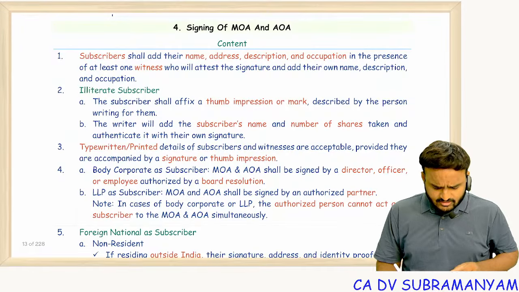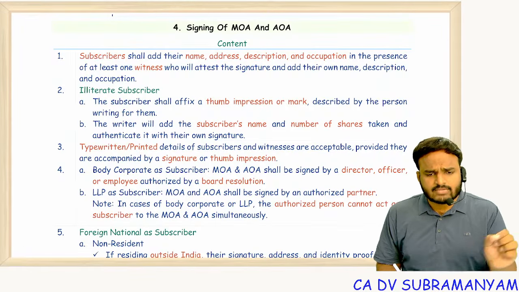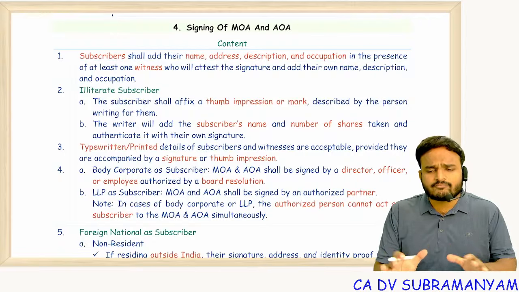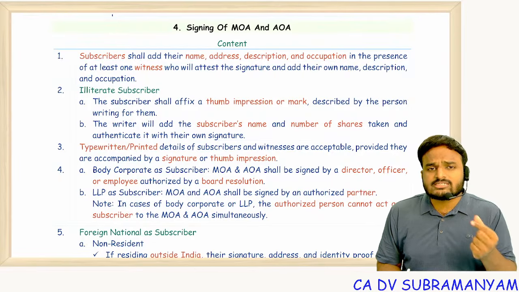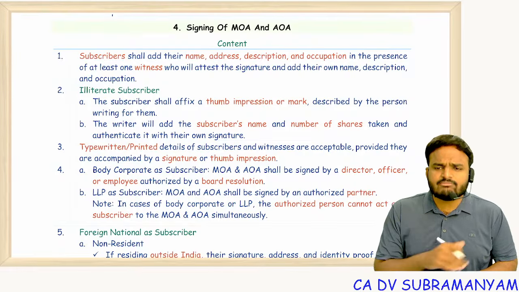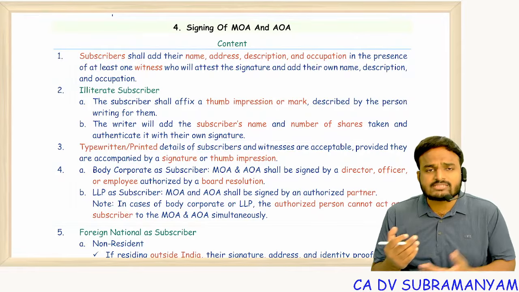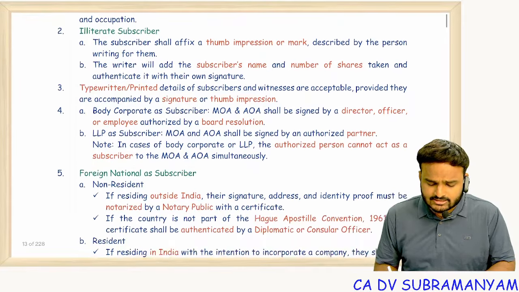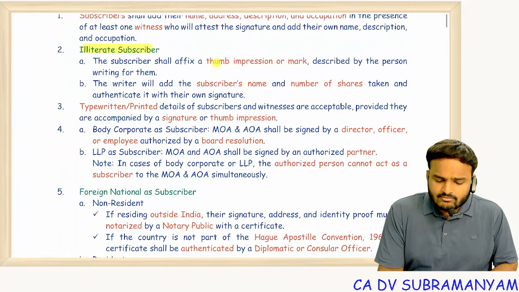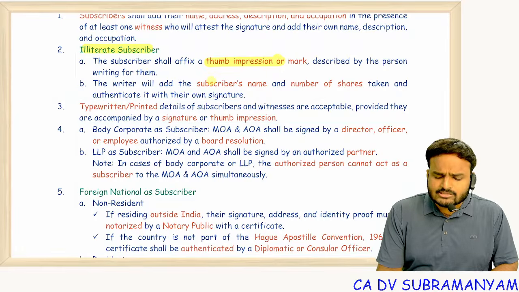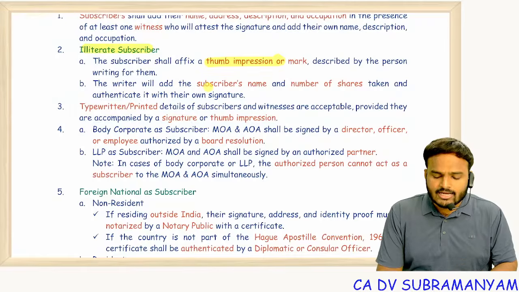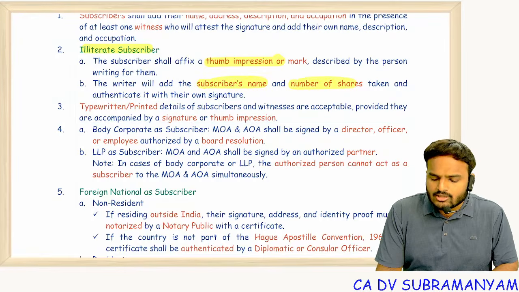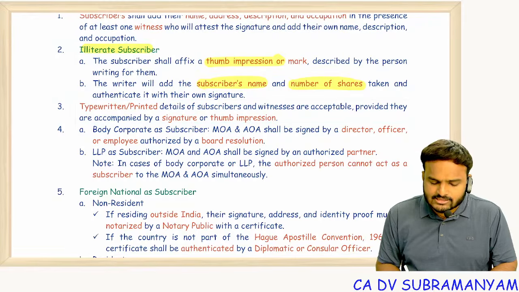Generally signing means manual signing, but now all the forms we are filing with ROC are electronic forms, so digital signature is compulsory. But previously, before digital signature, how was signing of MOA done? An illiterate subscriber will affix a thumb impression, but a literate person should read and explain the content to that illiterate subscriber, and should also add his name and sign along with the thumb impression of the illiterate subscriber.